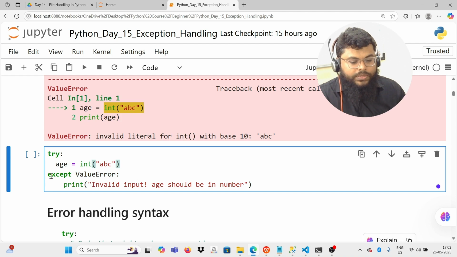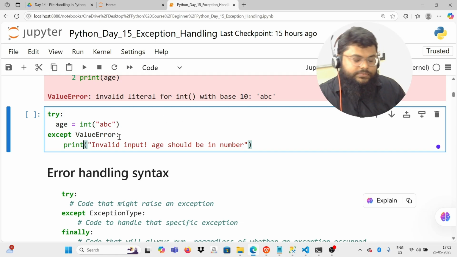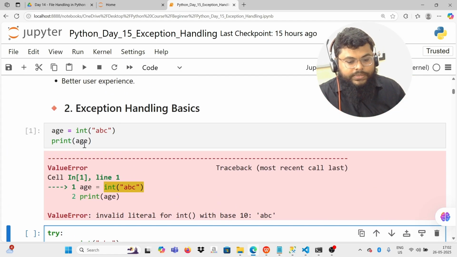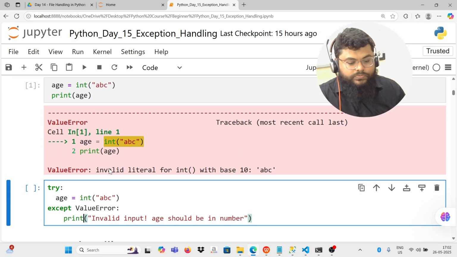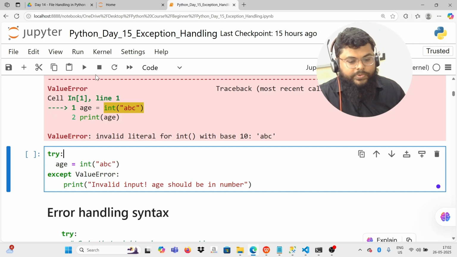The except clause will take the exception type, and the try block will take the risky code that might generate an error. Then it will print the proper message, instead of the program exiting in the middle and erroring out. We are exiting the program gracefully.